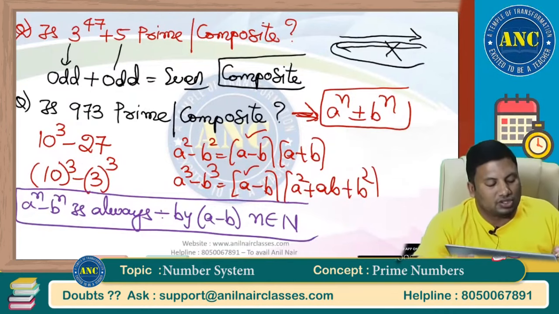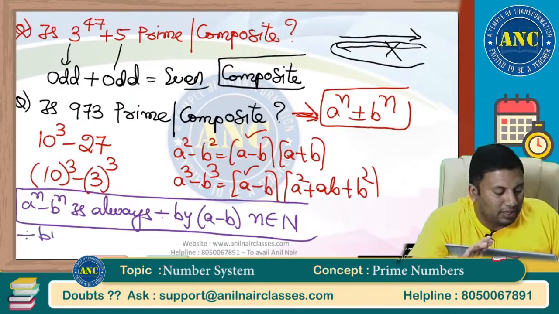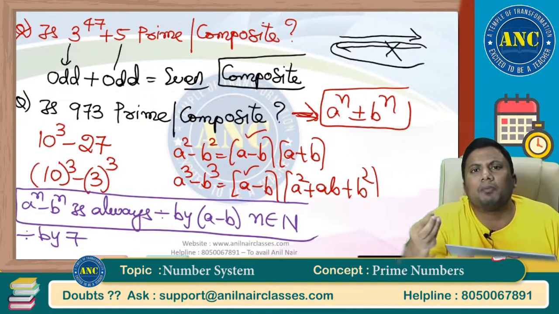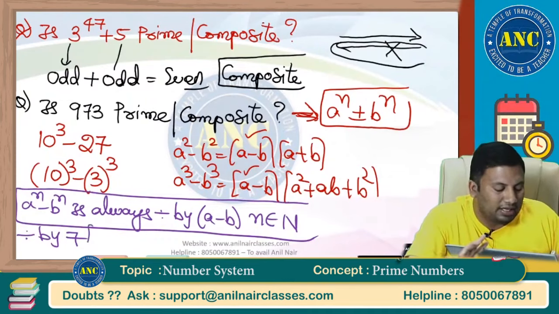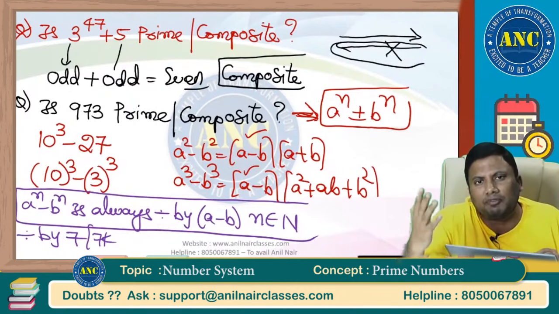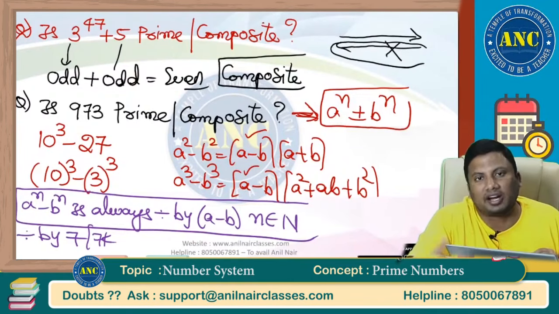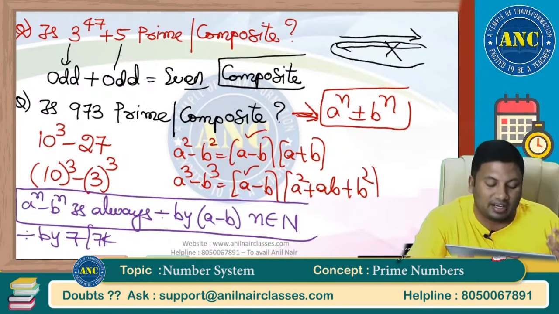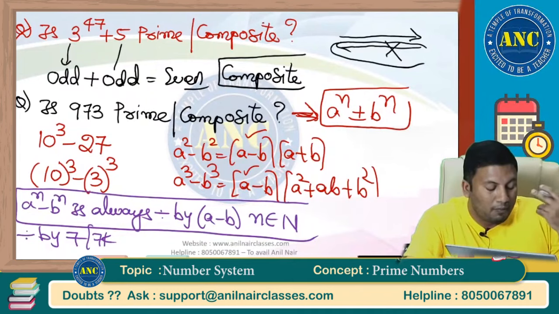10 cube minus 3 cube is divisible by 7. Any number which is divisible by 7 becomes a multiple of 7, which can be written as 7k. So, other than 7, every other multiple of 7 is composite. 14 has factors more than 1 and 7, that is 2 in this case. 21 is a factor, 28 is a factor. So, any multiple of 7 greater than 7 is a composite number because it will have factors more than 2.